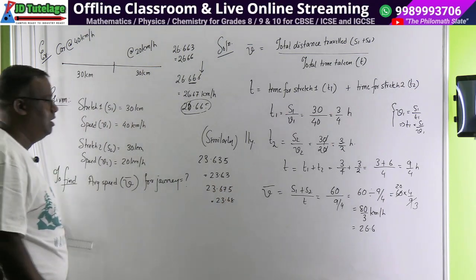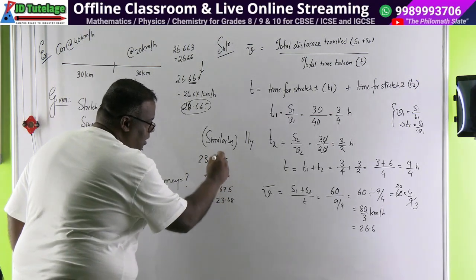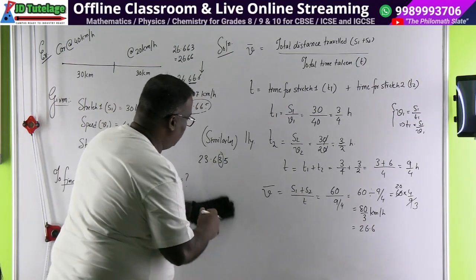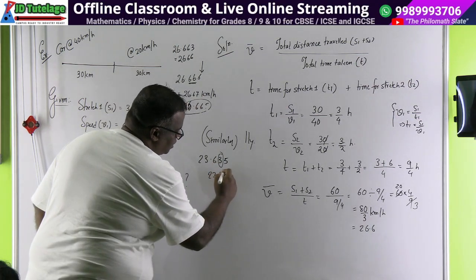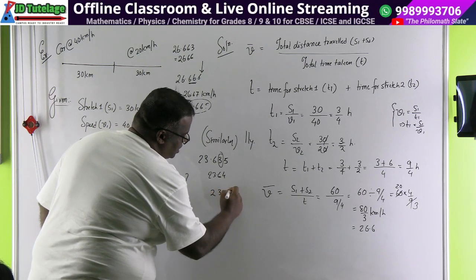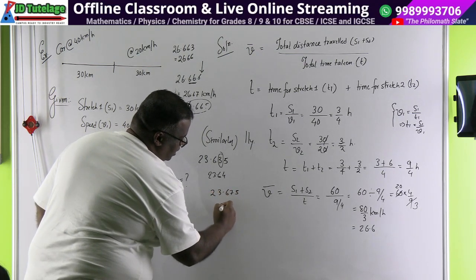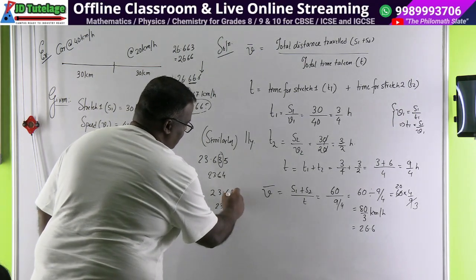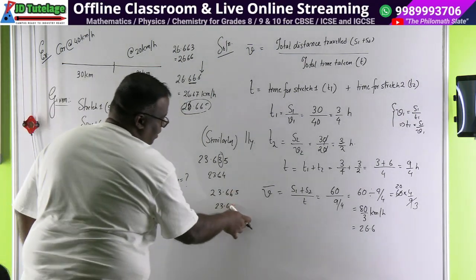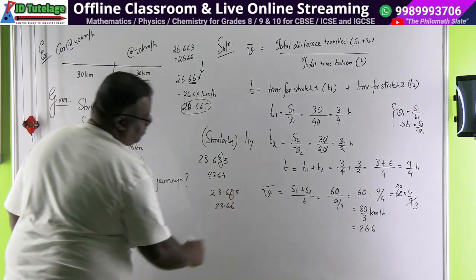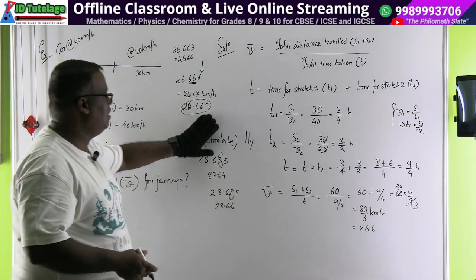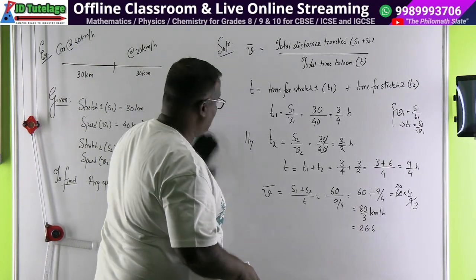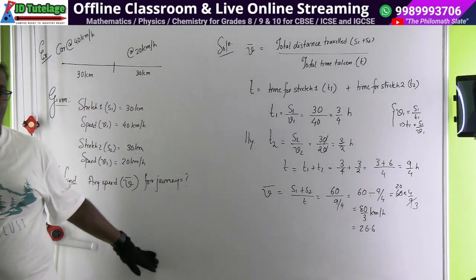Understood? We are looking at this digit. Sorry, I wrote it the wrong way round: if this is odd, then we increment it, so 64. And if it is 23.665, then we retain it as 23.66. It is even, so we retain the even number. But at your level, 5 or more than 5, increase it. Nobody is going to cut your marks. Did you understand how this problem is to be done?